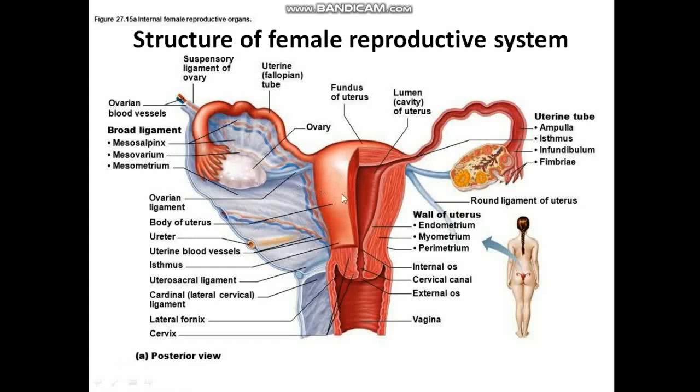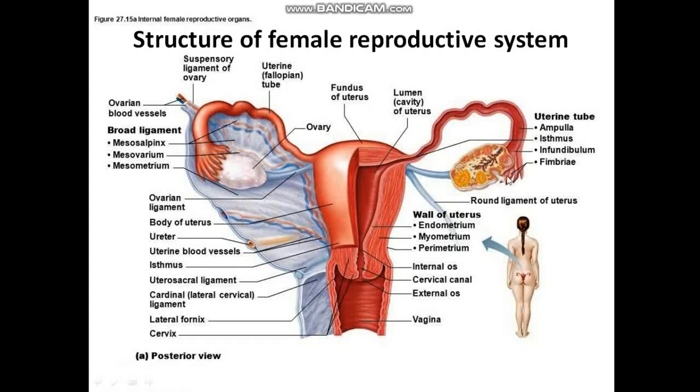Now what you are seeing here is the fallopian tube, also known as the oviduct. Each fallopian tube usually measures around 10 to 12 cm long and extends from the periphery of each ovary towards the uterus. The part which is closer to the ovary is an inverted funnel shaped structure called the infundibulum, and this infundibulum shows finger-like projections. These kinds of structures are called fimbriae. These fimbriae have minute openings called ostium, which help in the collection of the ovum after ovulation.